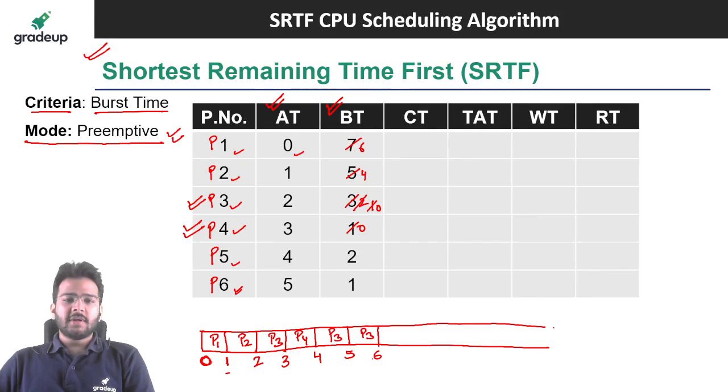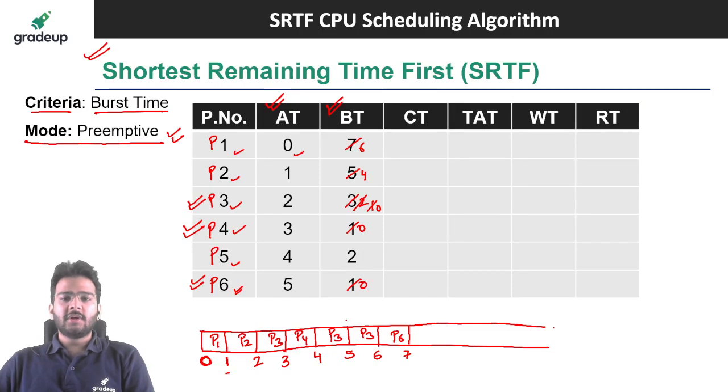Now at 6 units of time, you can see all the processes have already arrived in the ready queue. No more processes are going to arrive now. Now you can directly compare the burst time, and you can schedule the processes till their completion because no other new process is going to arrive in the ready queue, right? So you can just compare the burst time. So it is 6 4 2 1. That means P6 is having the least burst time, so we are going to schedule it for 1 unit of time, and P6 has completed its execution.